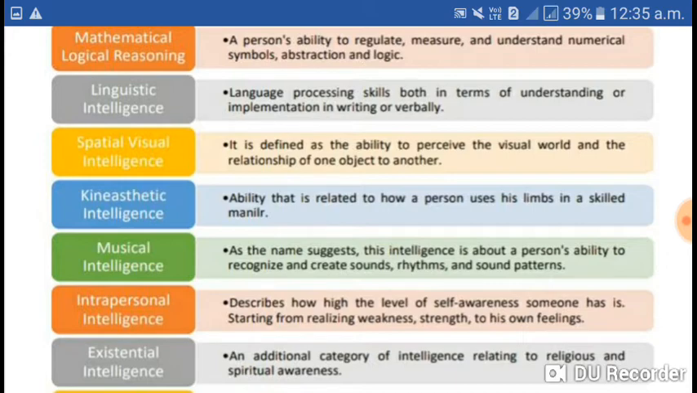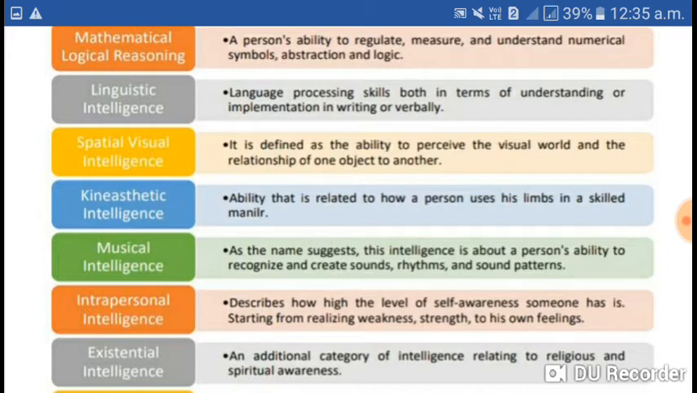Next, spatial visual intelligence. Let us see what it is. It is defined as the ability to perceive the visual world and the relationship of one object to another. So, by seeing the objects, if one is able to understand and relate to objects, yes, that is the spatial visual intelligence.